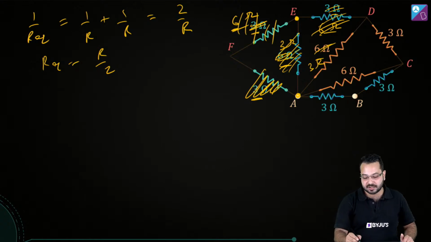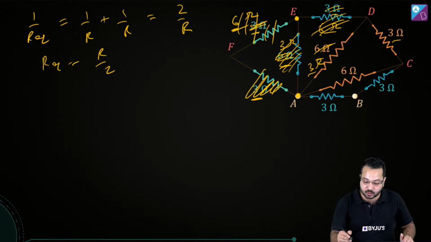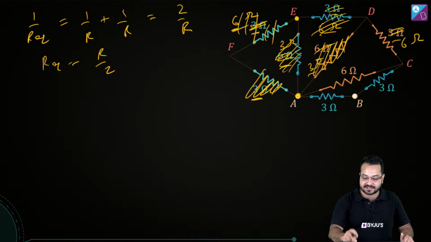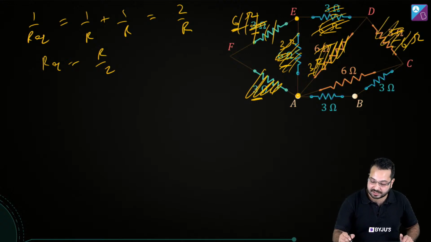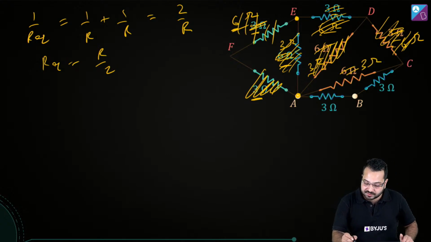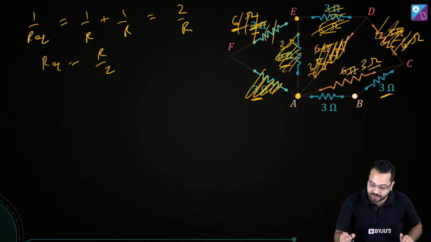That's what is happening. So this 3 ohm and this 3 ohm, again they are in series. They're going to make 6 ohm. So I can get rid of this. I can write this as 6 ohm. And 6 and 6 again in parallel. So we can get rid of this. We can write this as 3 ohm. Now this 3 ohm and this 3 ohm again is in series. So we can get rid of this and we can write this as 6 ohm.